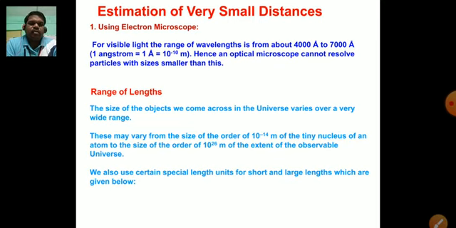For visible light, the range of wavelength is about 4000 angstrom to 7000 angstrom. You know, 1 angstrom is equal to 10 raised to the power of minus 10 meter. This is the wavelength range of visible light, Vibgyor. White light is the example of visible light. Visible light has how many colors? That is 7 colors. Vibgyor. So the wavelength of all the 7 colors of light lies from 4000 angstrom to 7000 angstrom.